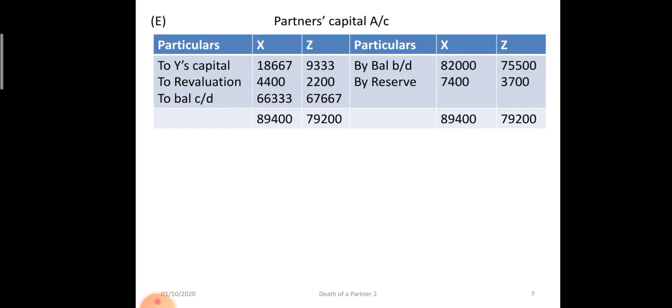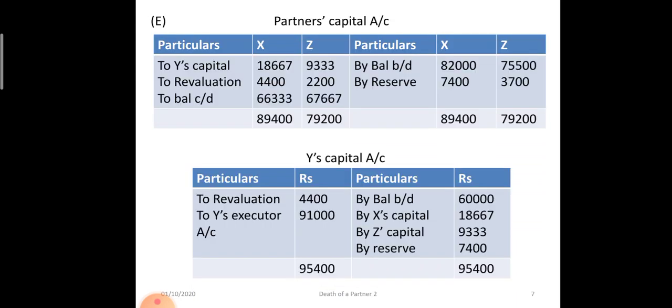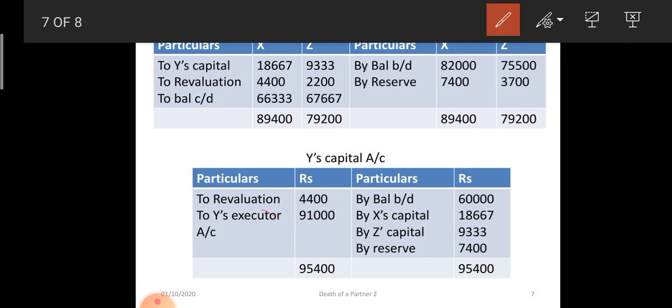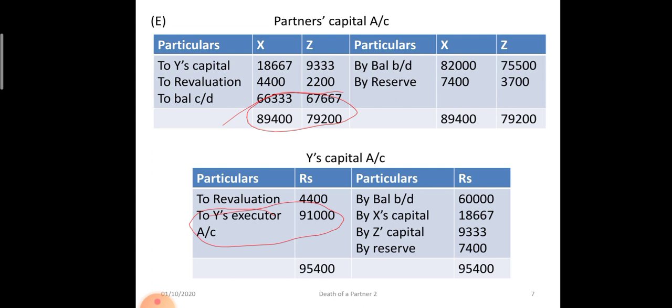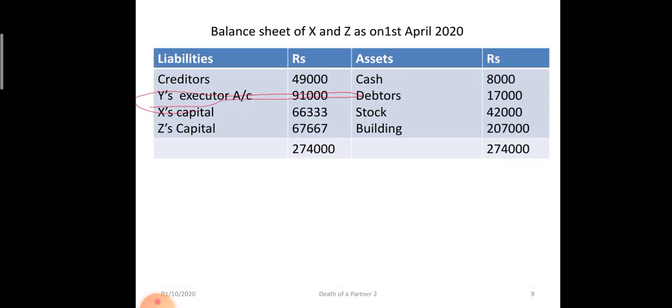The partners' capital accounts of X and Z, and Y's capital I have prepared separately. The difference being Y's balance is transferred to executor account, and the remaining partners' capital will appear on the liability side. Now see, Y's executor account appears on the liability side. Other than this, there is no difference between retirement of partner and death of partner.